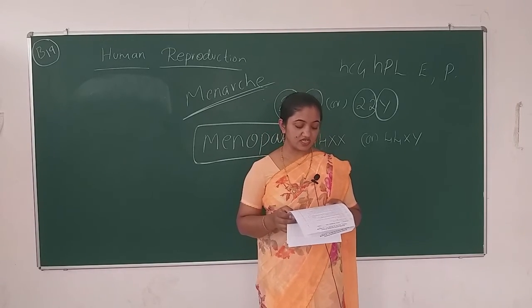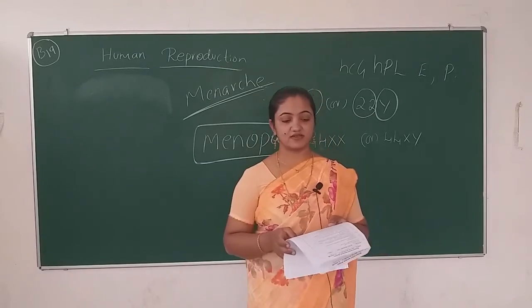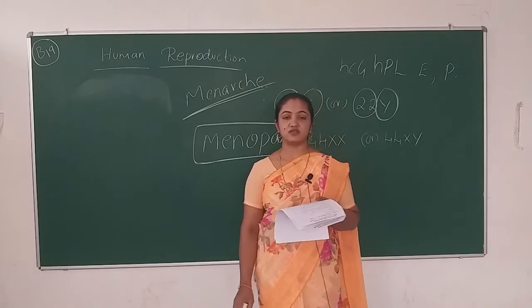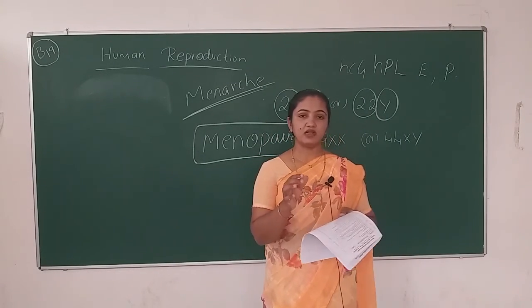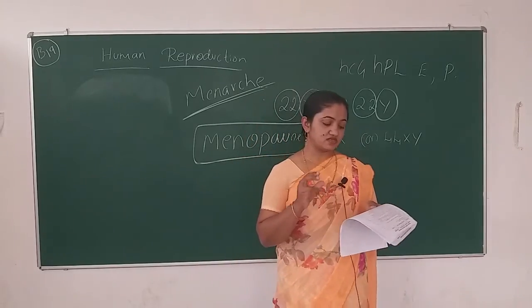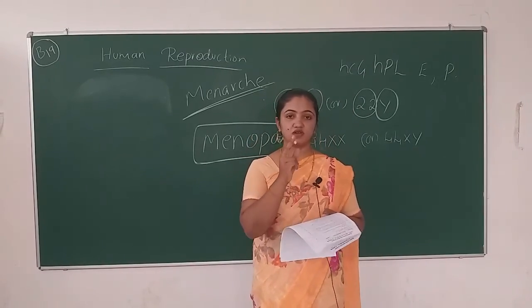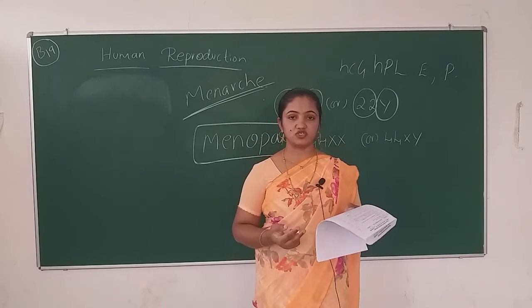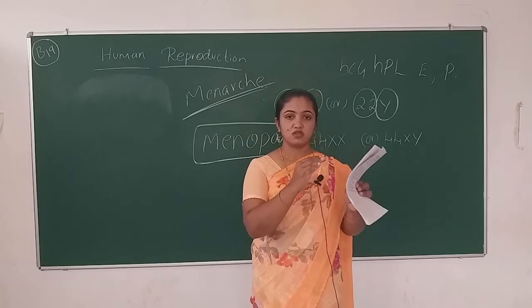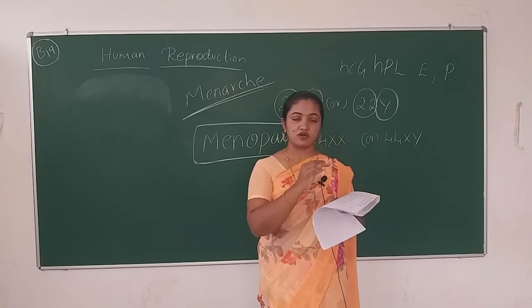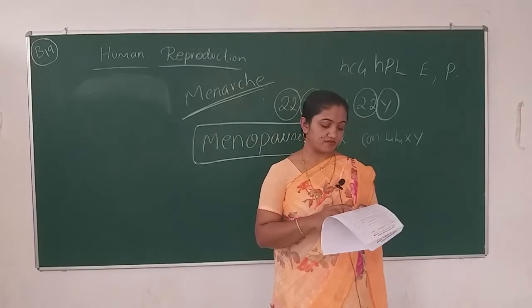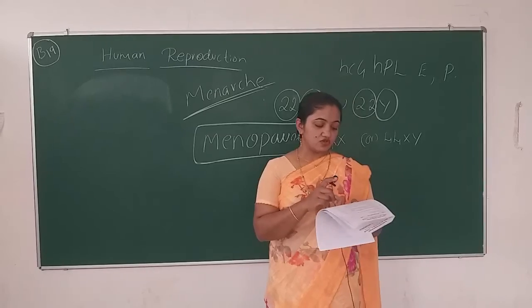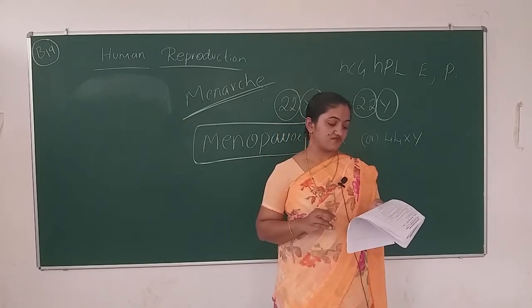Next is: what is the fetal ejection reflex? The fetal ejection reflex comes in parturition. Fetal ejection reflex means a mild contraction begins in the uterus after the fetus is completely developed. At the time of parturition, before the parturition, the contraction occurs. That contraction is triggered by the fetus. So the fetal ejection reflex means mild uterine contraction, we can say.